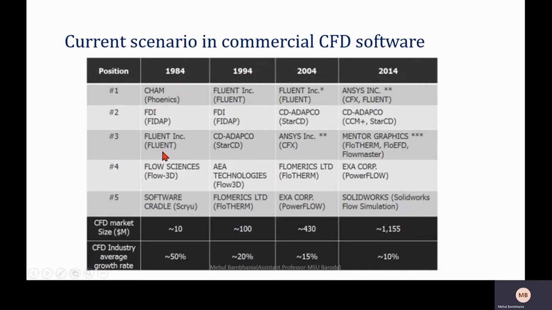What I observed is that Fluent held third position in 1984, it reached the top position in 1994, and in 2004 Fluent was on top among all CFD softwares. ANSYS, which was in third position, later in 2011 acquired Fluent, and because of that it is now referred to as ANSYS Fluent, on the leading position.